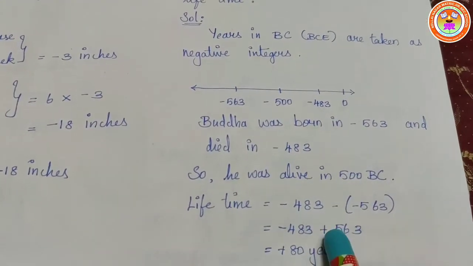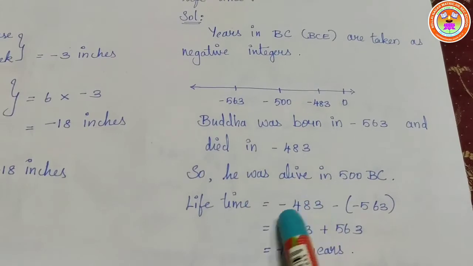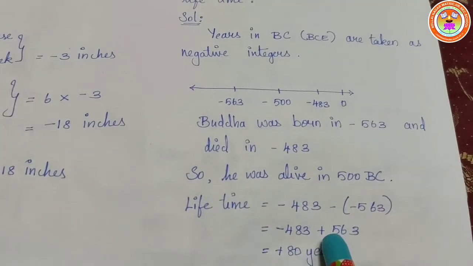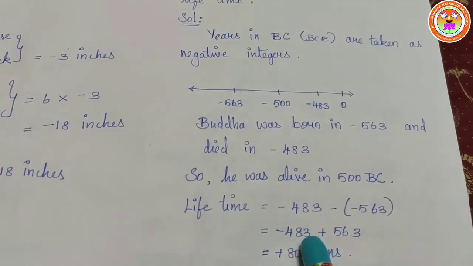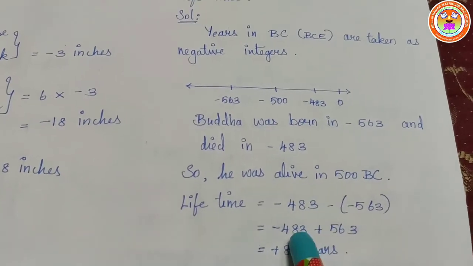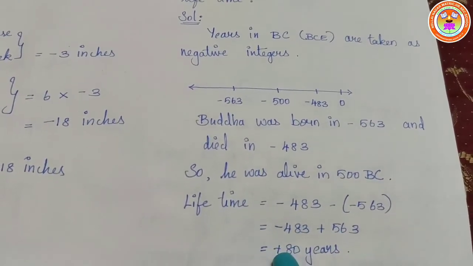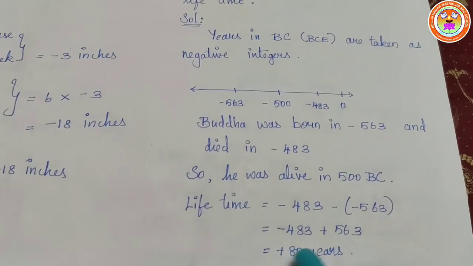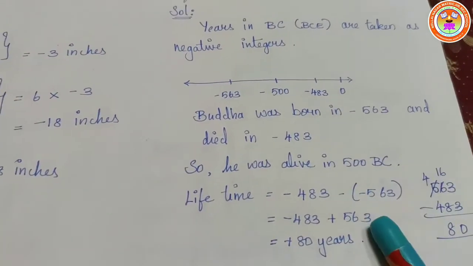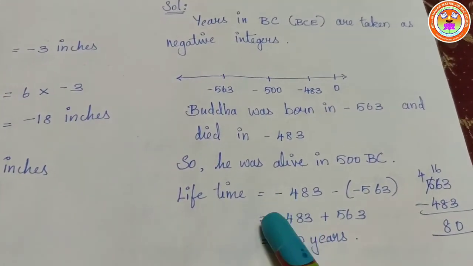So here you have plus and minus, so you have to subtract. Subtracting, 3 minus 3 is 0. 8 minus 6 is, so what do I have to do here?